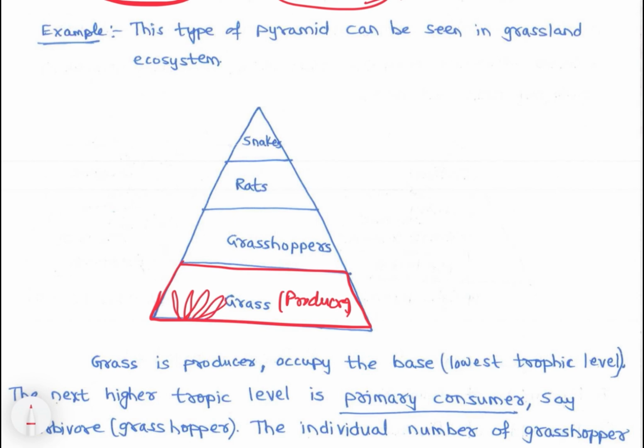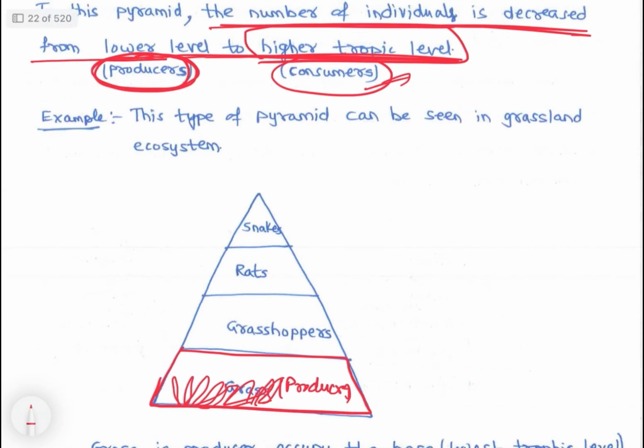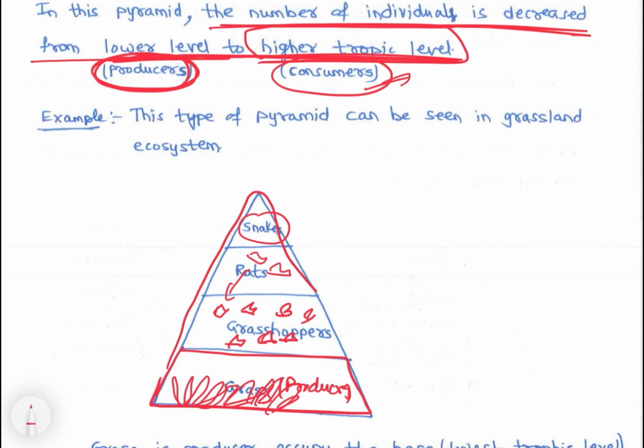So there are x number of grass plants, so that would be many. When the number is more, it is represented with a broader base. So the number of producers at the lower level is more. Then grasshoppers would be fewer than grass, so that's what we see. Then rats which eat grass would be less, and snakes would be lesser than rats. So that's why this is a pyramid shape.